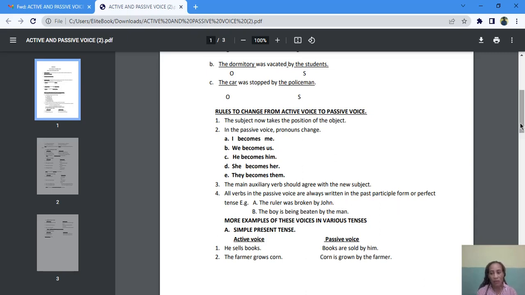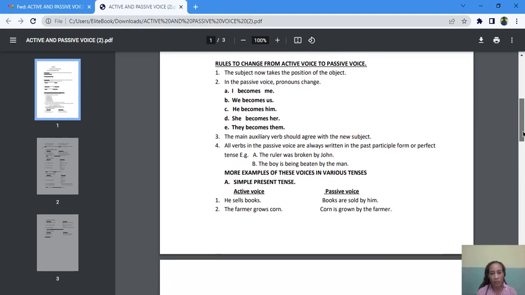All right, let's look at other rules. All verbs in the passive voice are always written in the past participle form or perfect tense. The ruler was broken by John. This in the active voice is John broke the ruler. Who broke the ruler? John broke the ruler. So in the passive voice, it becomes the ruler was broken by John. The boy is being beaten by the man. The man is beating the boy.